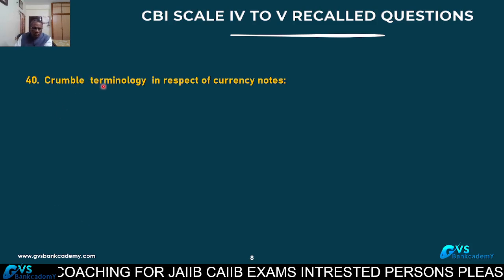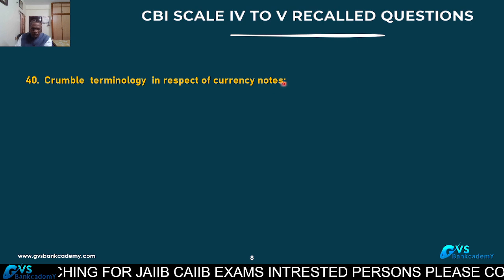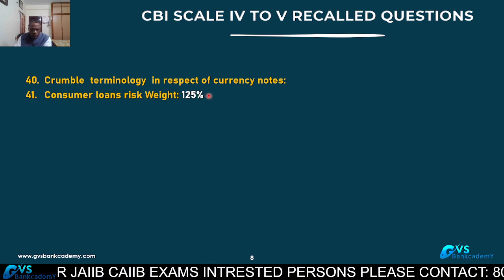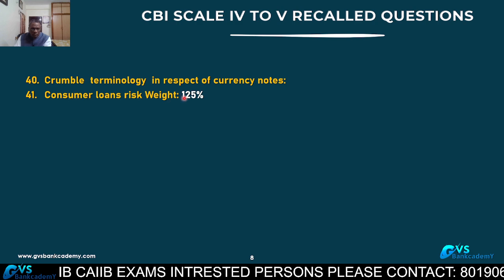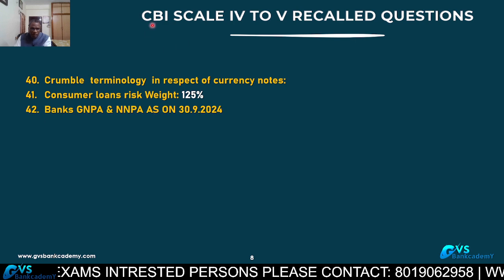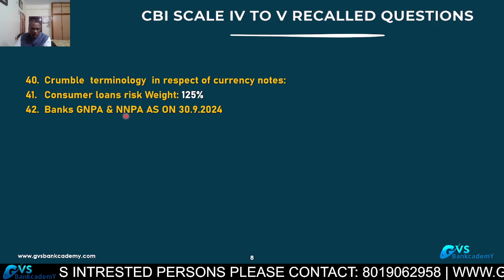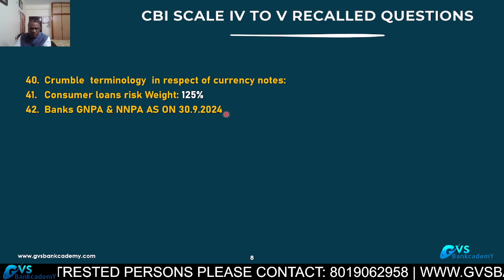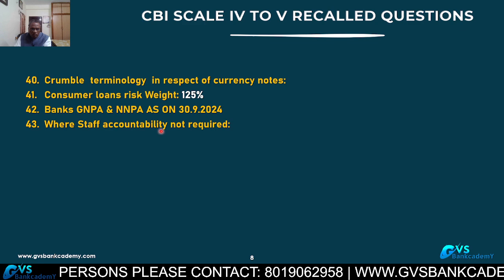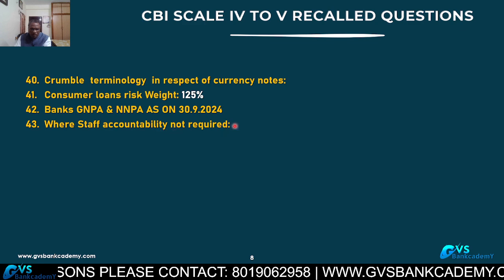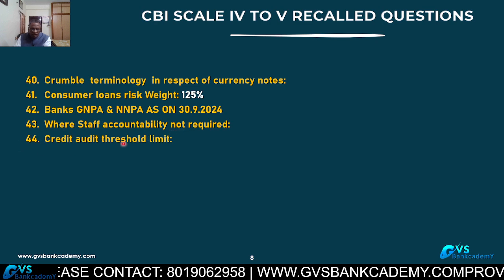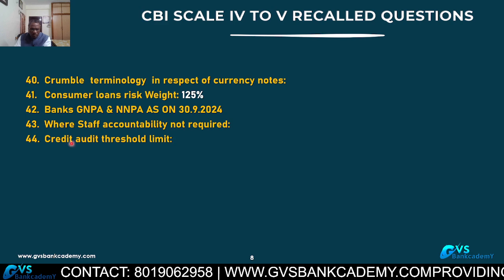41. One more question: terminology in respect of currency chest. Please see this question. Consumer loans, what is the risk weight? 125%. Earlier it was 100, increased to 125. Banks' NPA, Central Bank of India NPA, gross NPA, net NPA as on 30th September 24 as per financial results. Where staff accountability is not required, an internal departmental question of the bank. 44. Credit audit threshold limit, a bank internal question, credit audit.